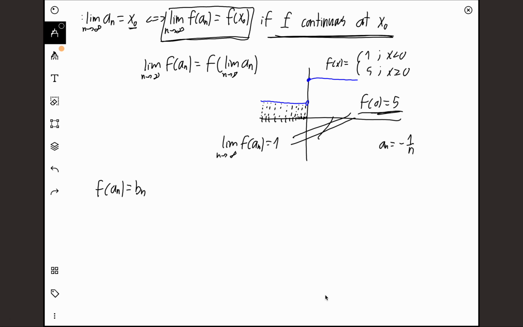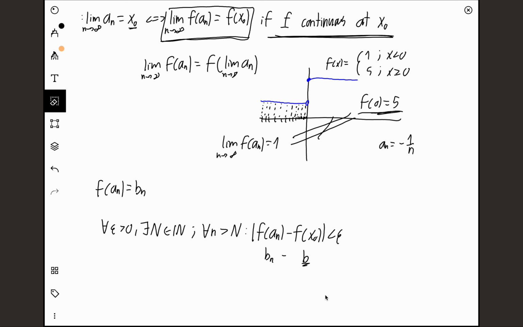How do you show that a sequence has a limit, that it converges to something? Anyone that's taken an introductory real analysis course knows that there's a definition saying for every epsilon greater than 0, there exists an N from the natural numbers such that for every n greater than that N, we have that the absolute value of f of an minus f of x0 is less than epsilon. We can imagine this as bn minus b, which is the limit of bn.